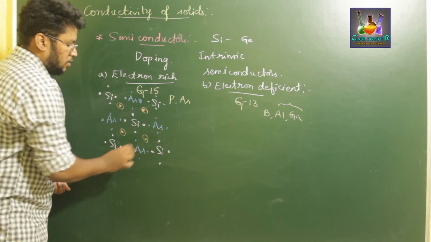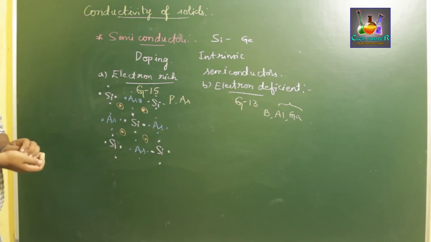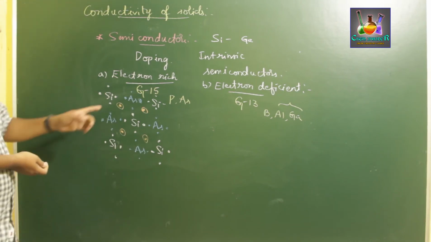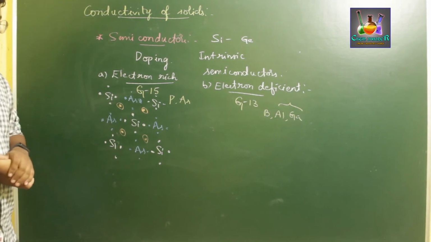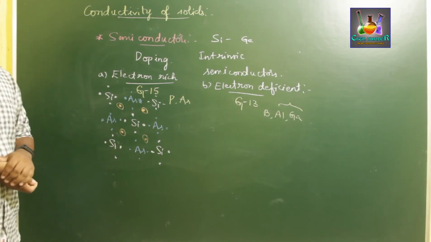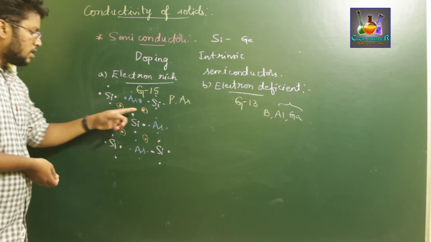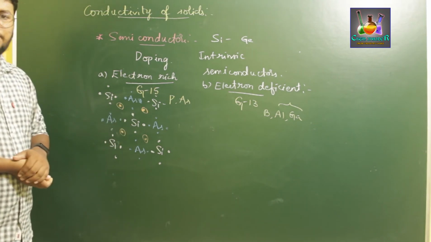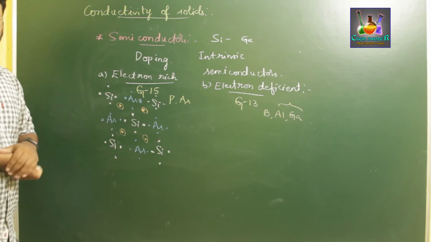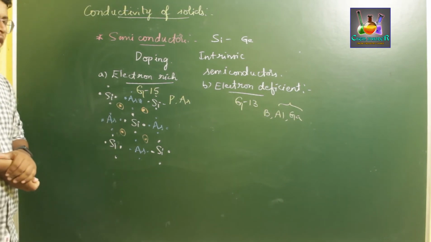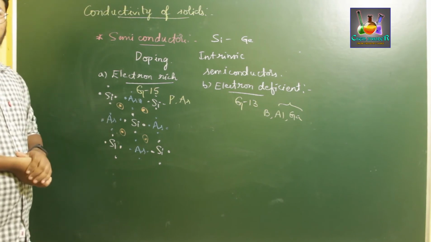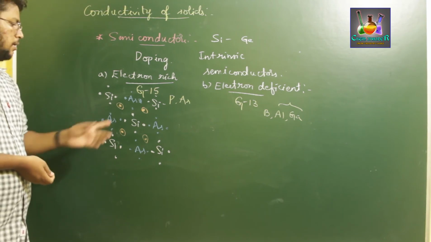So there will be one electron of the valence shell of phosphorus or arsenic, which will be in no attraction with silicon and can be moved in all directions. So these are the electrons which help in conducting a semiconductor.